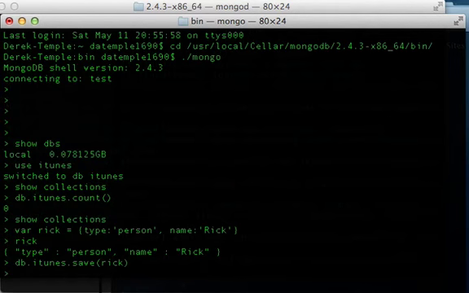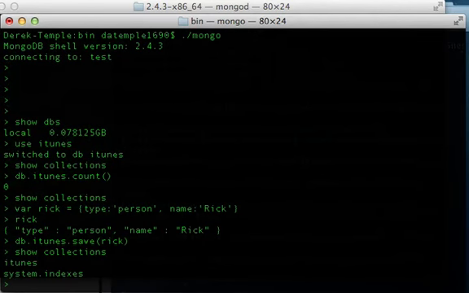So we run that, and now we can do show collections, and it'll show iTunes and system.indexes. Now system.indexes is the index file that tells what keys are currently indexed, and then also iTunes, which is the collection that we are currently storing stuff in. So we have an iTunes database, and then inside the iTunes database is an iTunes collection. And that's where the data on Rick is currently stored.